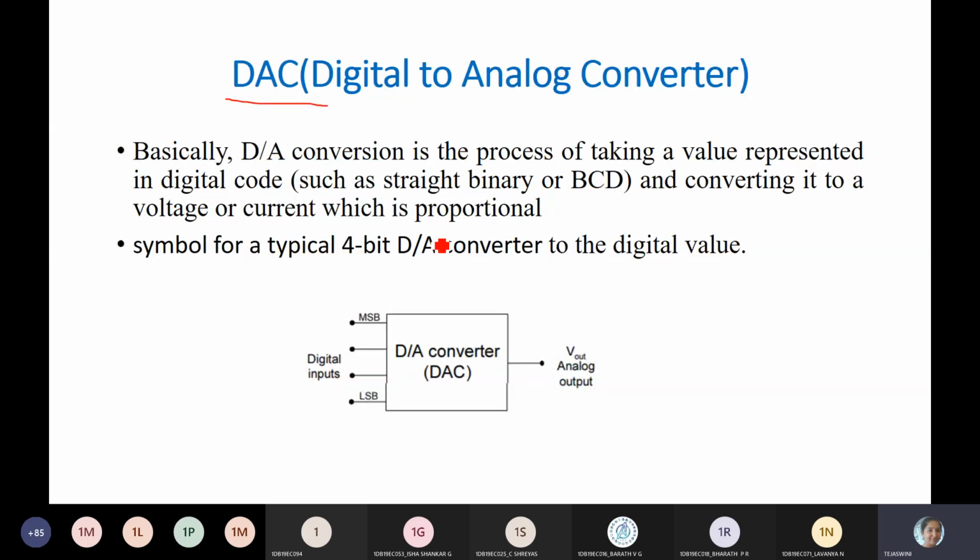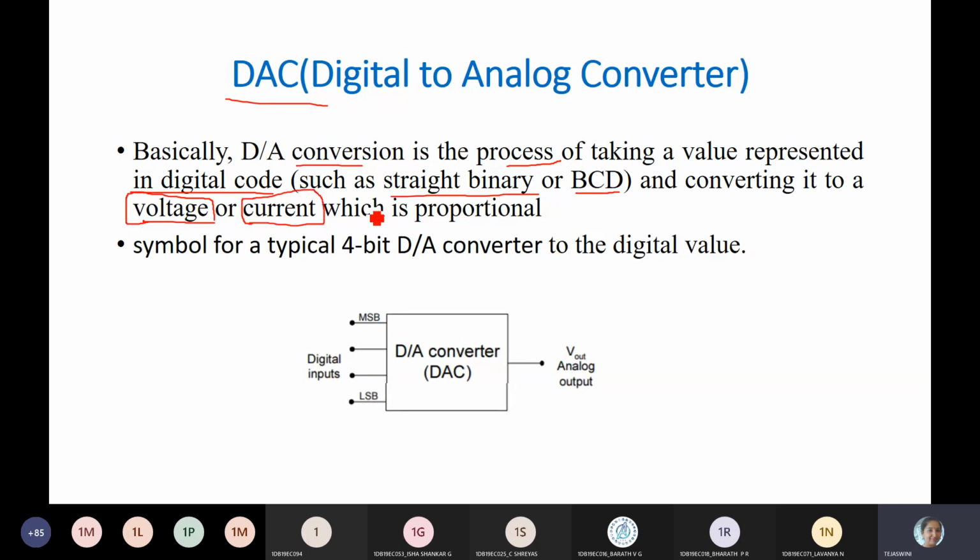Mainly, D to A conversion is a process of taking a value represented in digital form, which may be binary or BCD, and converting it into analog. Analog will be measured in terms of voltage or current, which has to be proportional to the digital data.